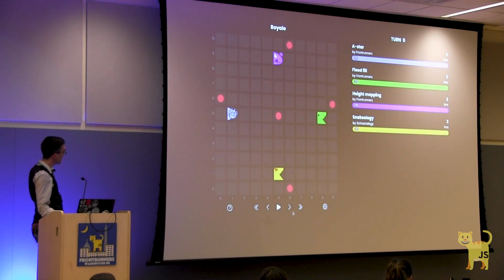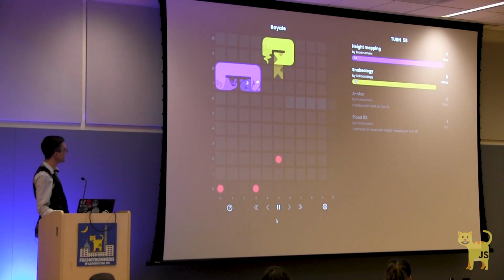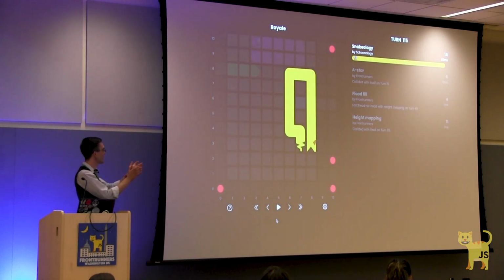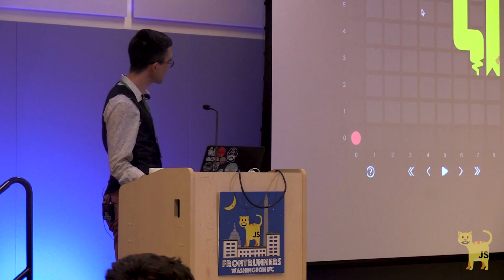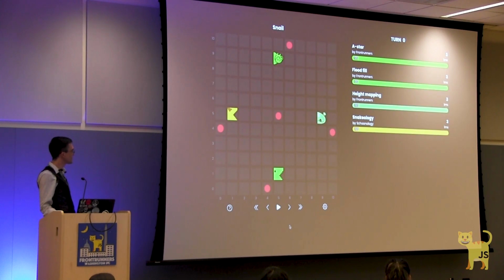And lastly, we got 2 more. So one is called Royale. Things get pretty interesting here. We see those hazards starting to appear, and they start encroaching from the various sides, squishing the snakes into a smaller and smaller box. And then one that the Battlesnake community has been putting together is called Snail.